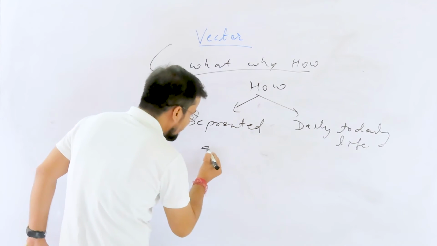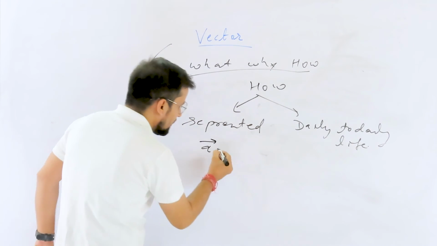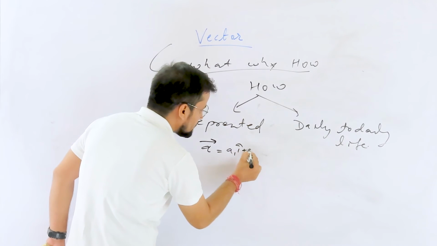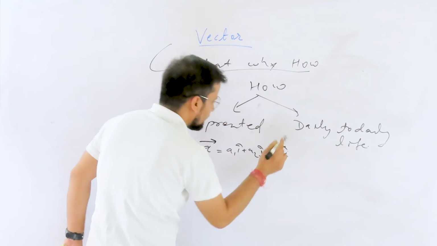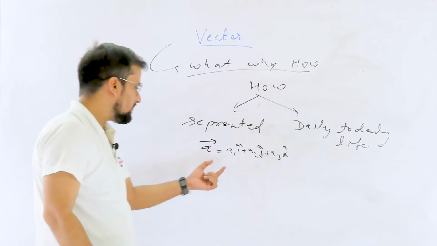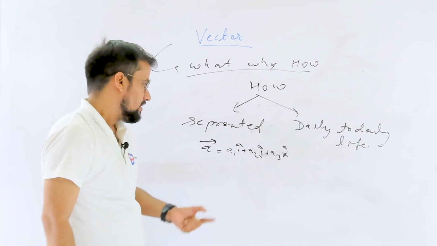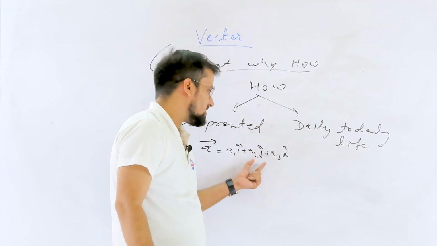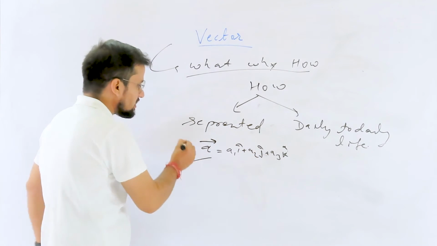A vector is going to be represented like this: a1 i cap plus a2 j cap plus a3 k cap. Basically, if we move a1 in the i direction, that is the x direction, a2 in the j direction, and a3 in the k direction, then we achieve this vector.